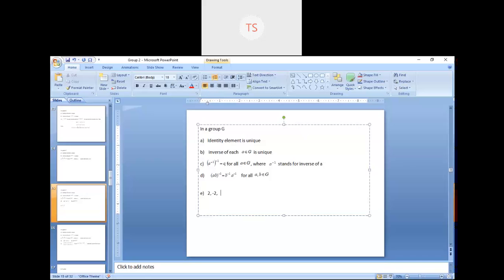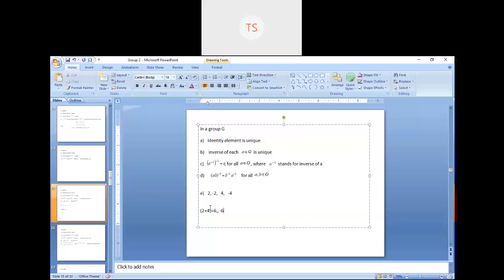If you have one element 4, the inverse is minus 4. We are now taking addition. 2 plus 4 is 6. Now what is the inverse of 6? It is minus 6. So 2 plus 4 is equal to 6.